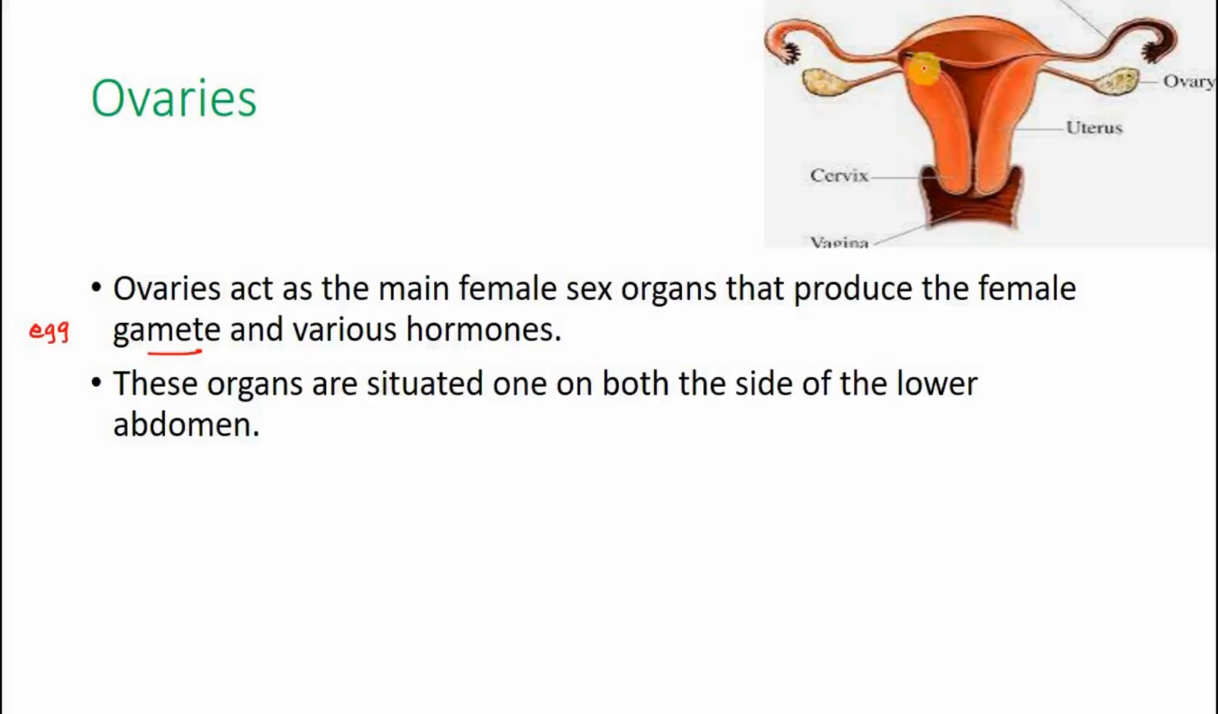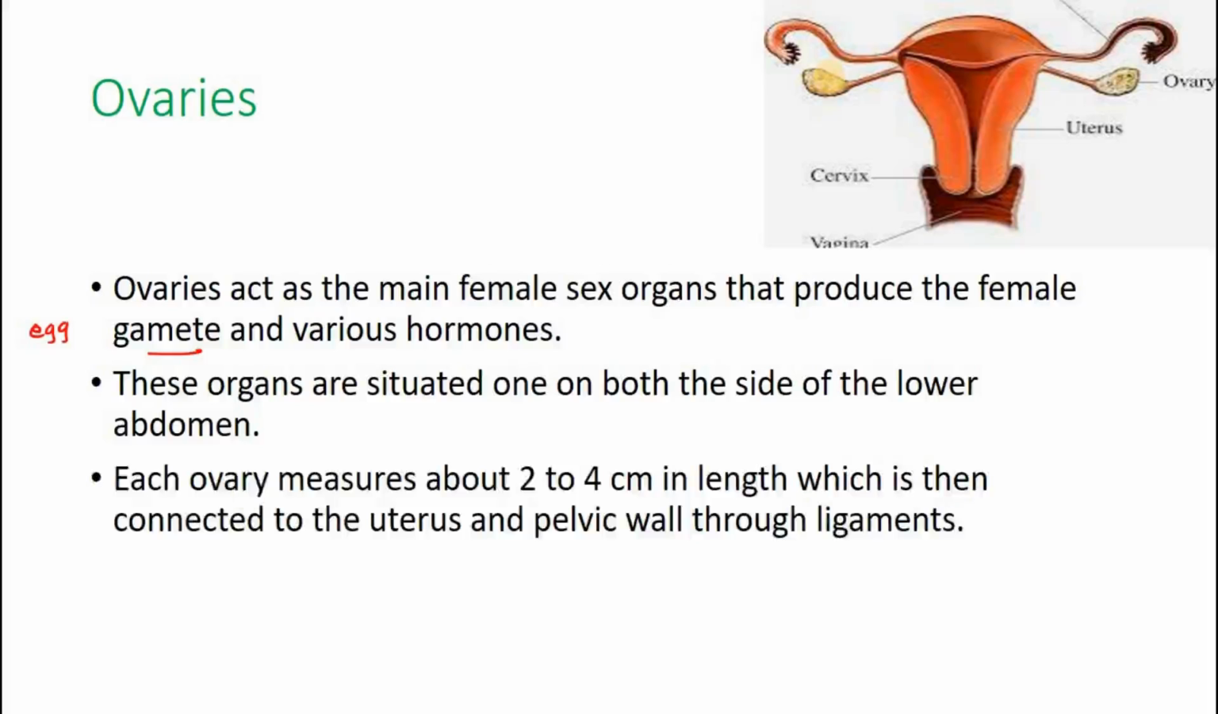See, right? They are in the lower abdomen. Very small structure, the ovary. They are as small as the upper part of your thumb, maybe. Each ovary measures 2 to 4 cm in length. So you see, the upper part of your thumb would be that length. It is connected to the uterus and the pelvic wall through ligaments. You see, this is the ligament. So it is connected to the pelvic wall and the uterus by ligaments.